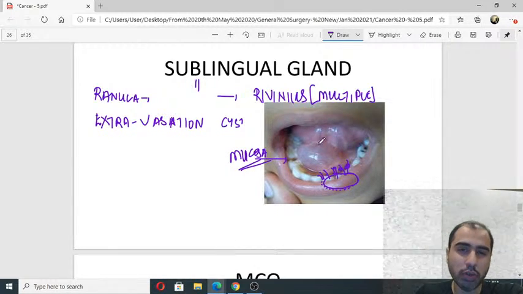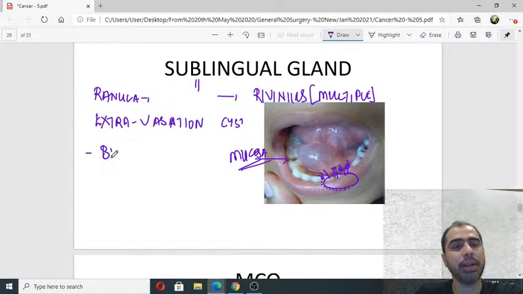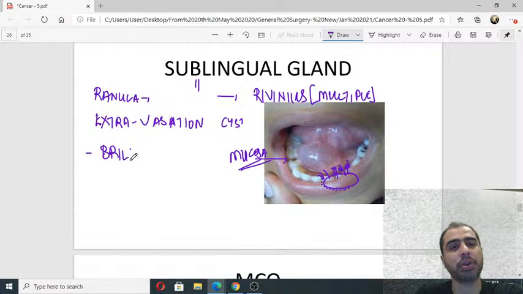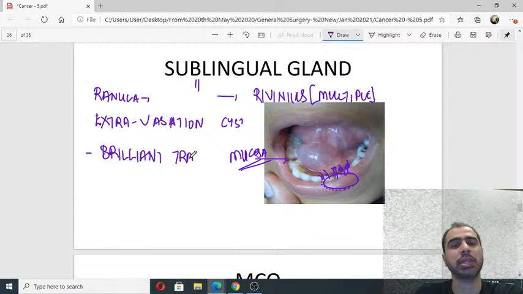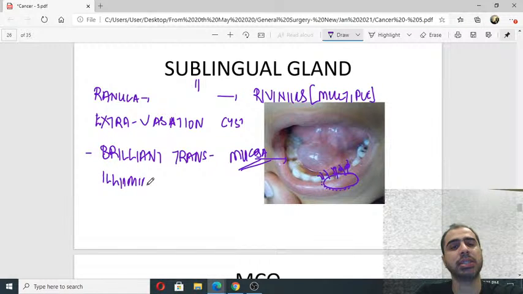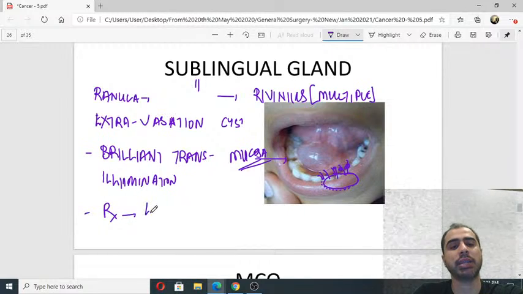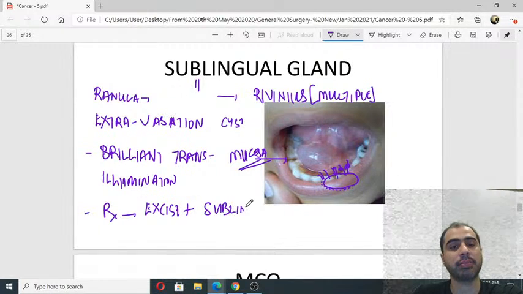There is no cyst wall. There is just the mucosa of the floor of the mouth, which is why this cyst is brilliantly transilluminant. It shows brilliant transillumination because it has a very thin wall. How do I treat this cyst? Treatment is simple. I have to excise the cyst, but I also have to excise the sublingual salivary gland.